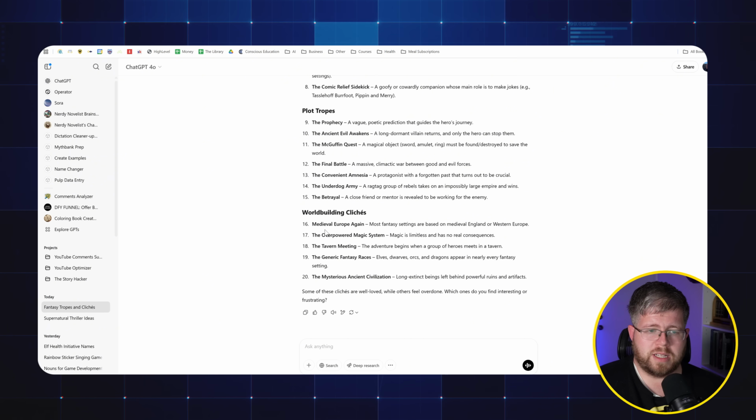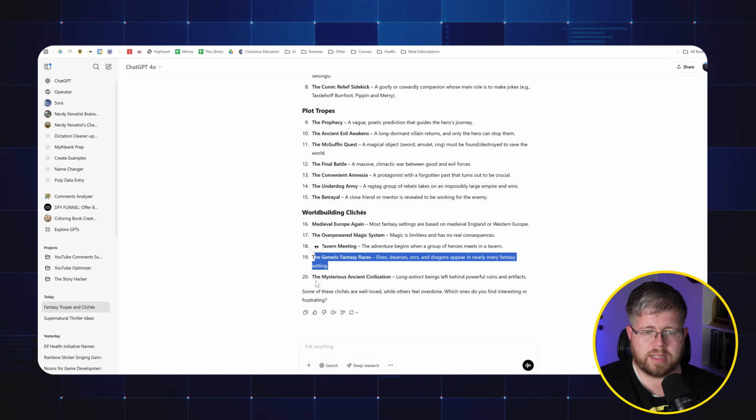And then world building cliches, we have medieval Europe again. Yep, that makes sense. The overpowered magic system, the tavern meeting. I actually really like the tavern meeting for some reason. I have a special place in my heart for that one. To any fantasy fans out there, let me know what you think of the tavern meeting. Generic fantasy races like elves, dwarves, orcs, and dragons, and the mysterious ancient civilization.